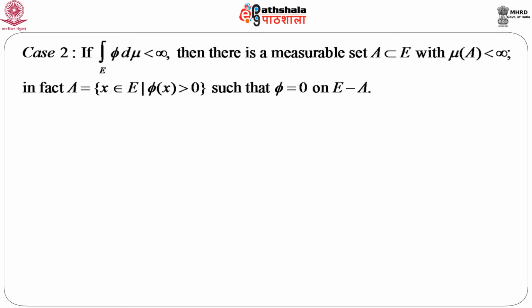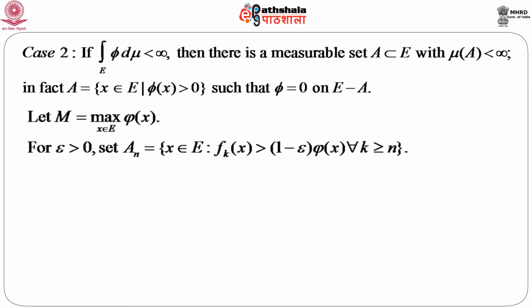Now, we consider the proof of the second case, that means the most general case, in which we assume that the integral over E of φ dμ is less than infinity. Now, if this holds, then there exists a measurable set A, which is a subset of E with μ(A) less than infinity. In fact, this A is nothing but {x belongs to E such that φ(x) greater than 0}, such that φ equals 0 on E minus A, because again this is almost everywhere. So, φ can be assumed to be 0 on E minus A.